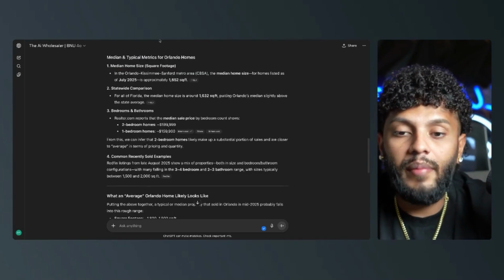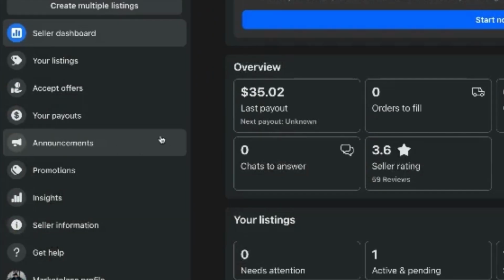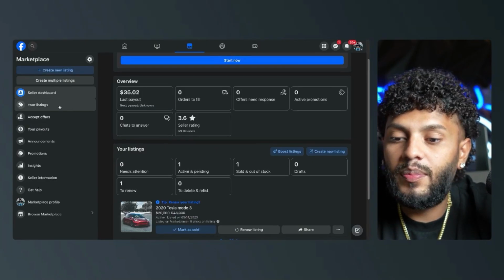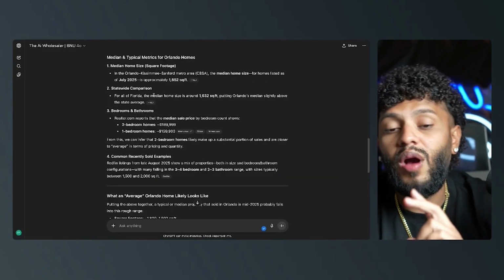All right. So what I'm going to go ahead and do is I'm going to open up Facebook. Very, very simple. I'm going to go down here to Marketplace. All right. Now in Marketplace, you want to go ahead and click on create new listing. Now here's the cool thing, guys. There's two options that you can do.